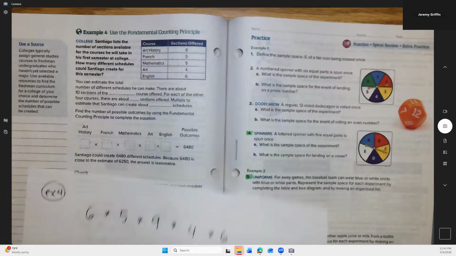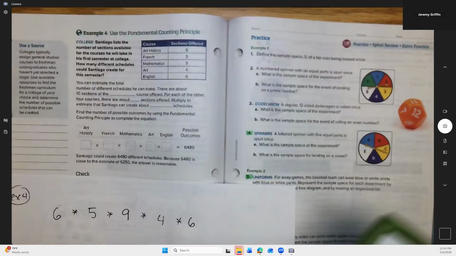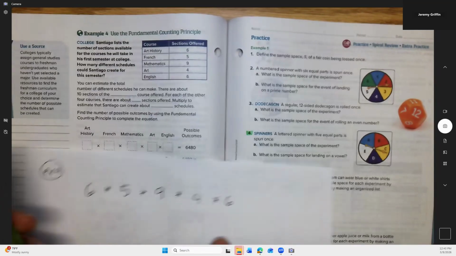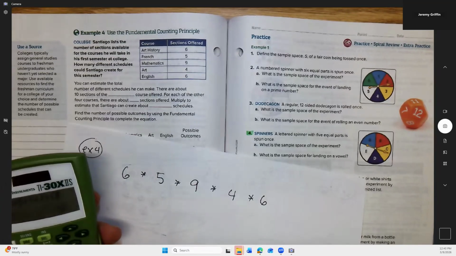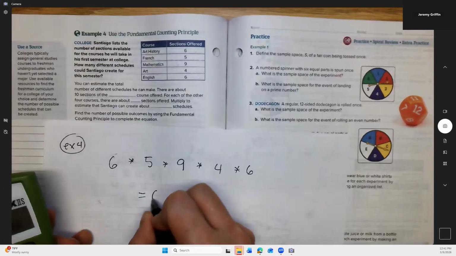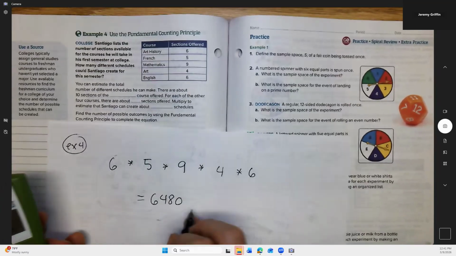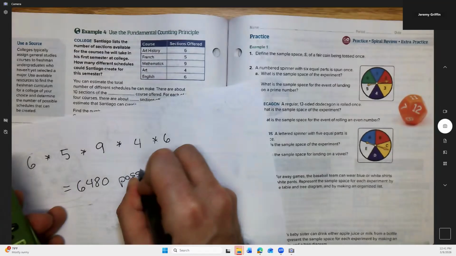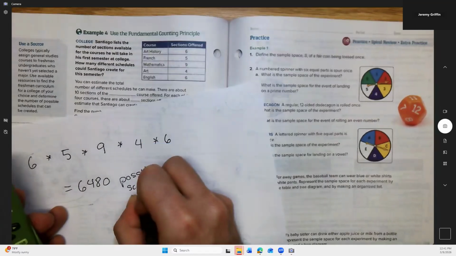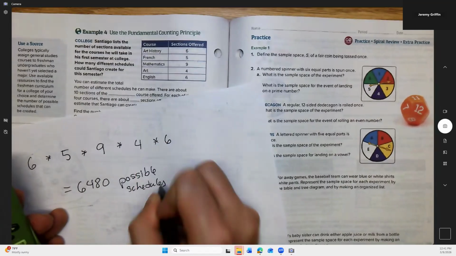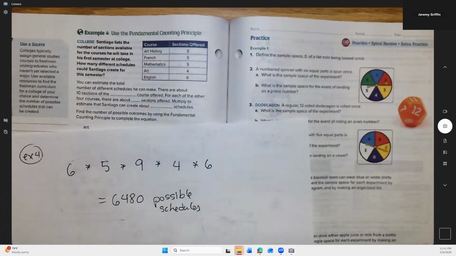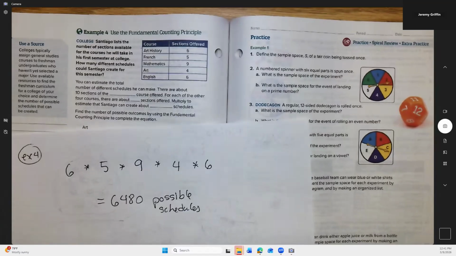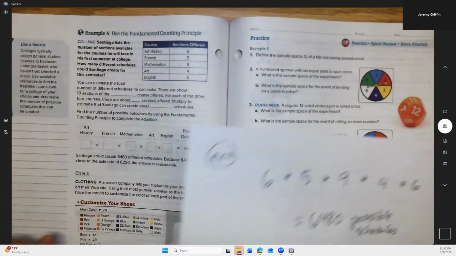So let's see what this number comes out to. I mean, they're telling you it's 6480. I just want to confirm that. So 6 by 5 by 9 by 4 by 6 is, yeah, it is. There's 6,480 possible schedules. Again, assuming that none of the courses overlap, like what if they're all stacked up at 1 p.m. or something. That might eliminate possibilities, but regardless. All right.